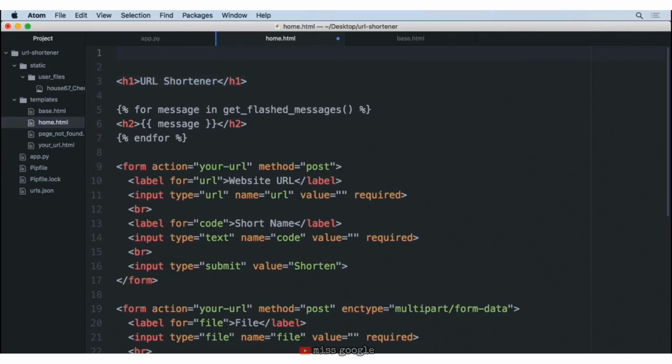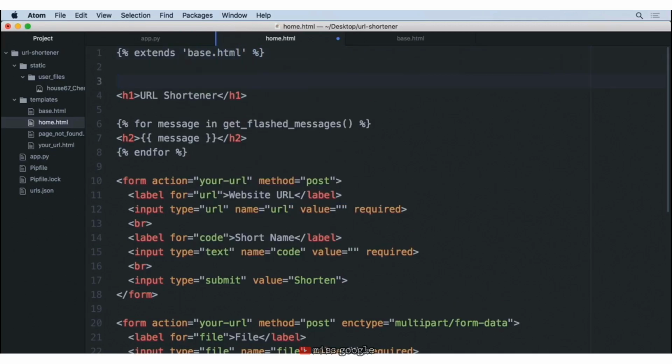extend that base template. So what I'm going to do is do a curly bracket with a percentage sign and say extends, and I want that to be the base.html, and I'll make sure I have my ending percentage sign there. And then I have to wrap up all my content inside of one of those blocks that I just created.